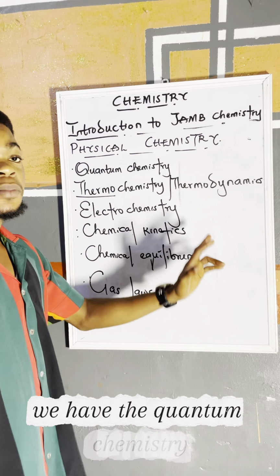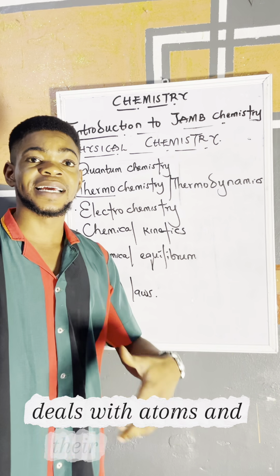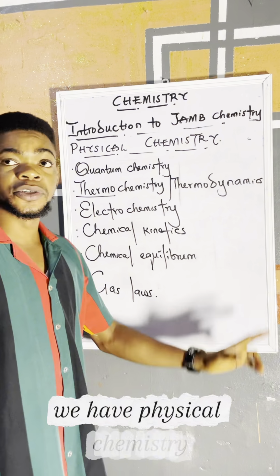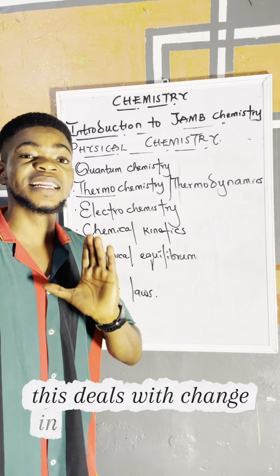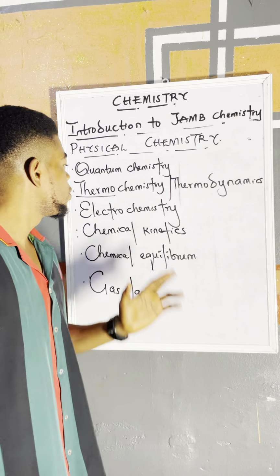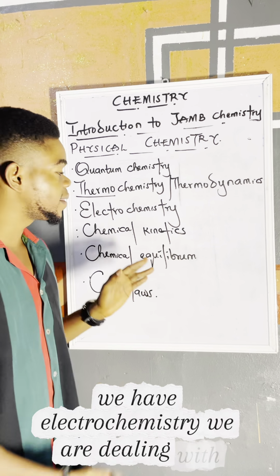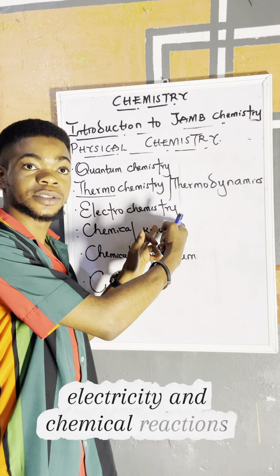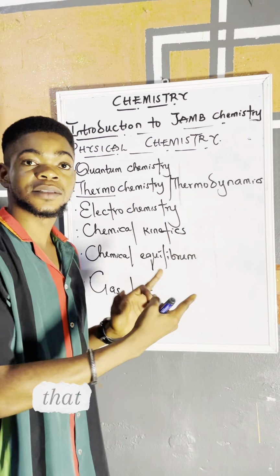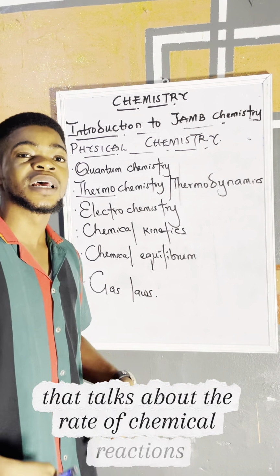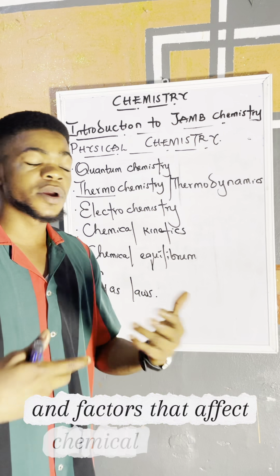We have quantum chemistry, which deals with atoms and their energy levels. We have thermochemistry. This deals with change in heat during chemical reactions. We have electrochemistry. We are dealing with electricity and chemical reactions together. We have chemical kinetics that talks about the rate of chemical reactions and factors that affect chemical reactions.